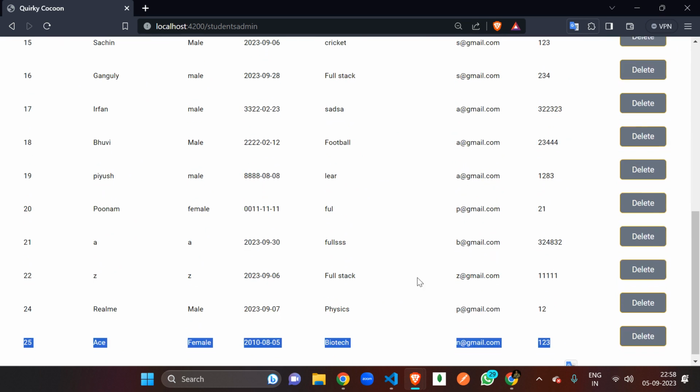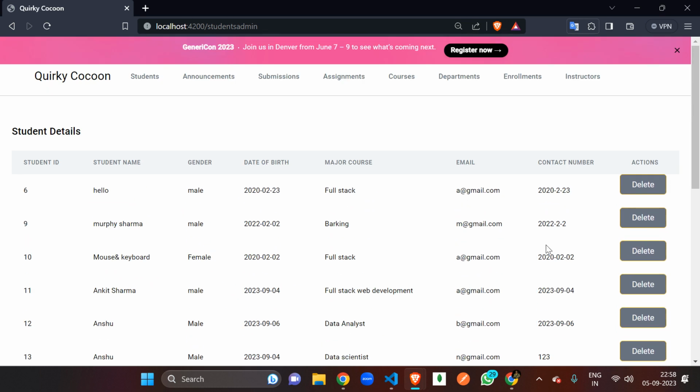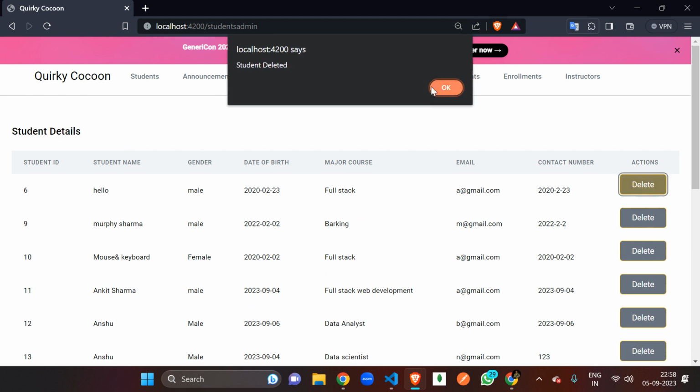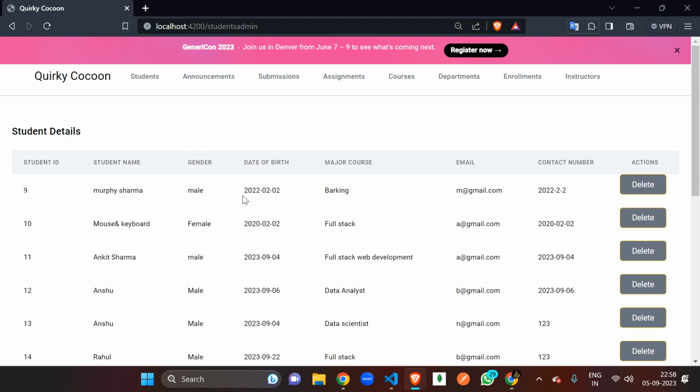If you want to delete some student or remove some students from this batch or from your institute, just press delete, and the student is deleted from your list. Now move to the announcement section.